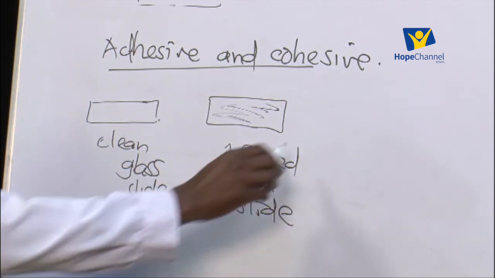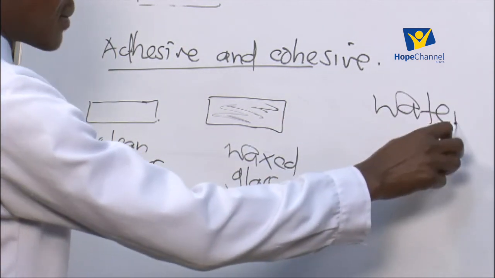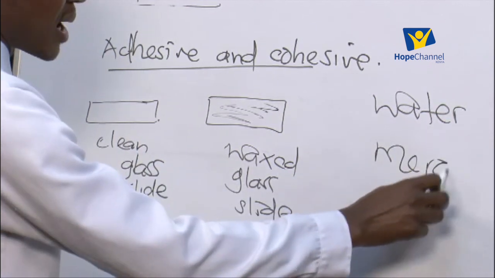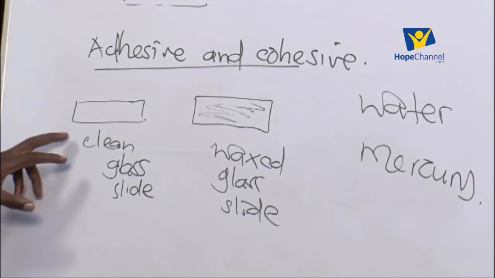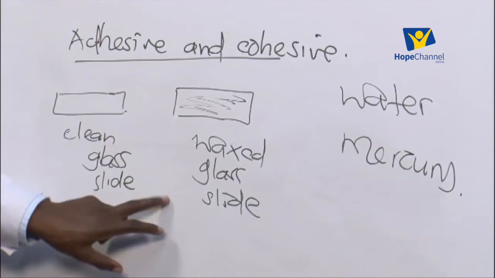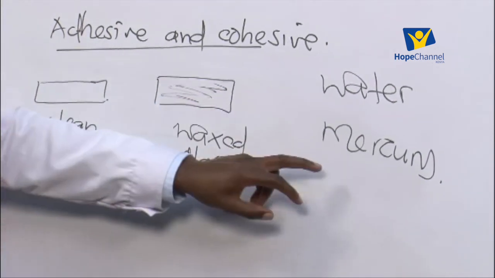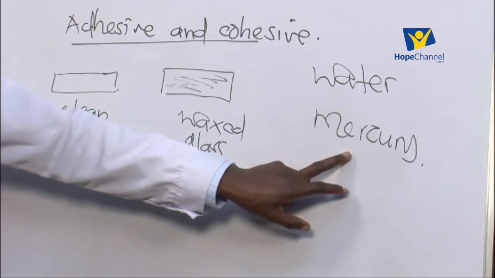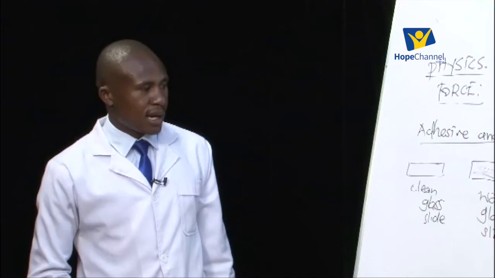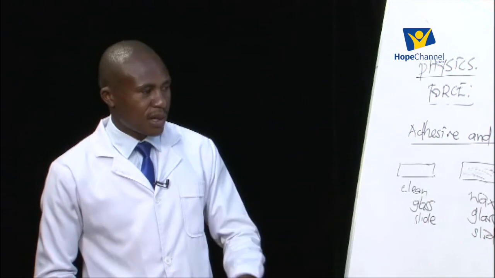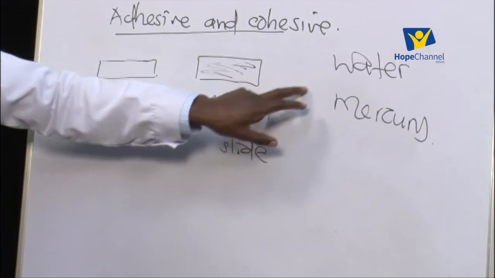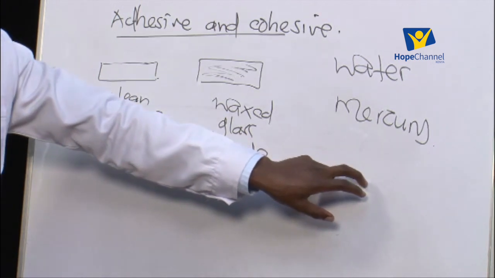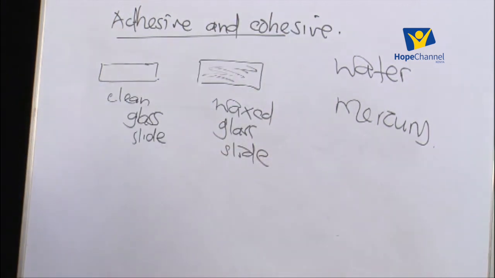Then we need some water, and also we need some mercury. For now, these are the requirements that we need. So we need a clean glass slide, a waxed glass slide, some water, and some mercury in a container. Sometimes we may not do this experiment because mercury is not very friendly, so that is why we prefer to do a theoretical. We just give an explanation of what we are expected to make as the observations.